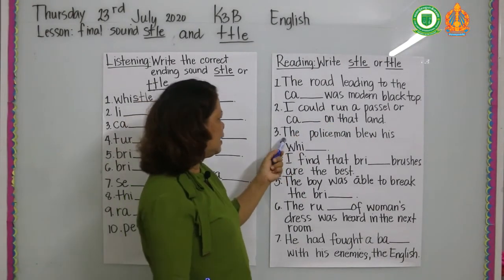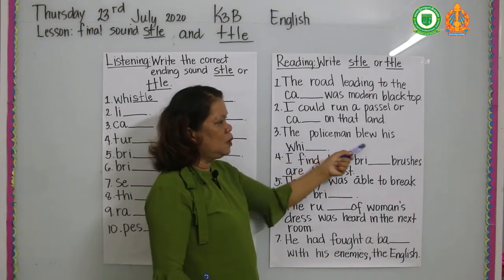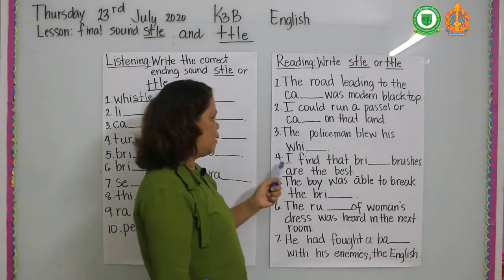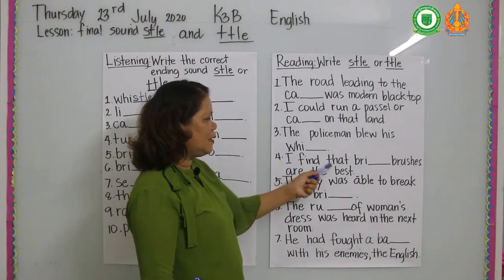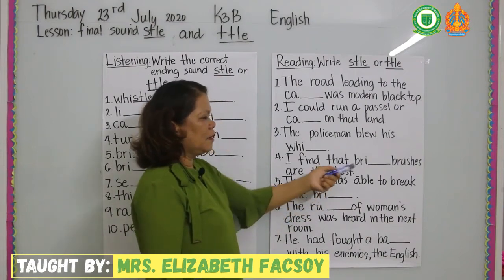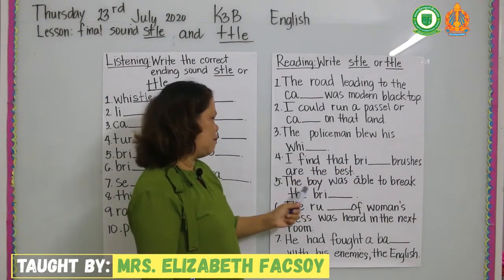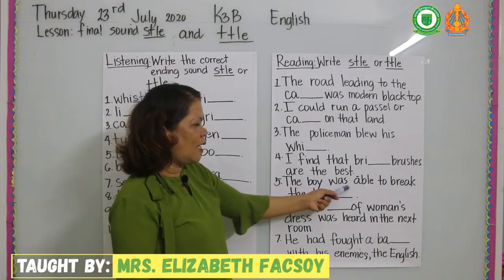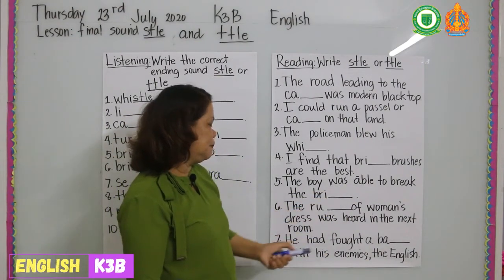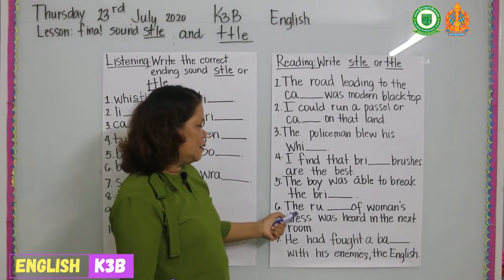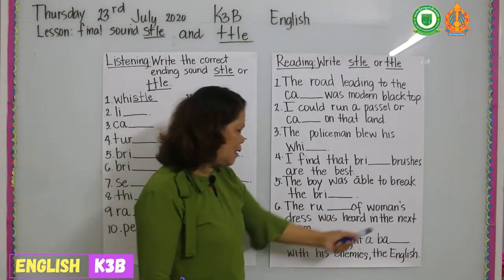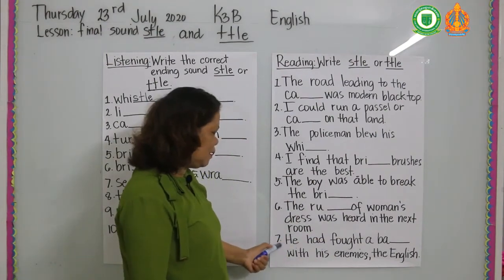Cattle. Number 3, the policeman blew his whistle. Whistle. Number 4, I find that bristle brushes are the best. Bristle. Number 5, the boy was able to break the brittle. Brittle. Number 6, the rustle of woman's dress was heard in the next room.